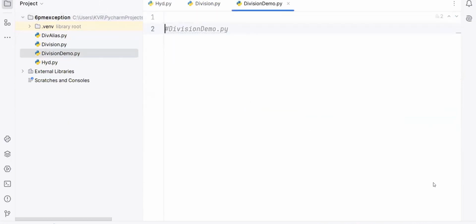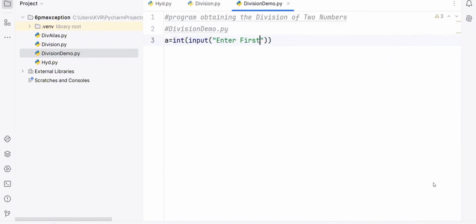What is this division demo dot py? Program for obtaining the division of two numbers. Be careful. This is what I'm going to write. You only tell me now. A is equal to int of input of enter first value. Second, B is equal to int of input of enter second value. There I'm taking.